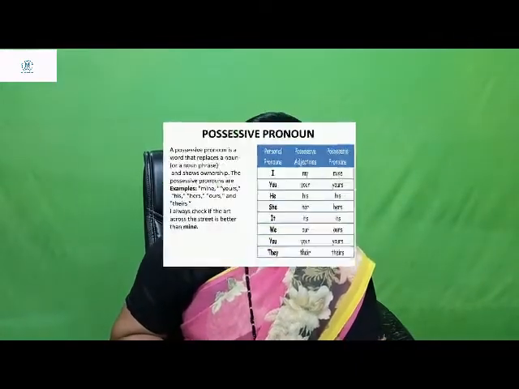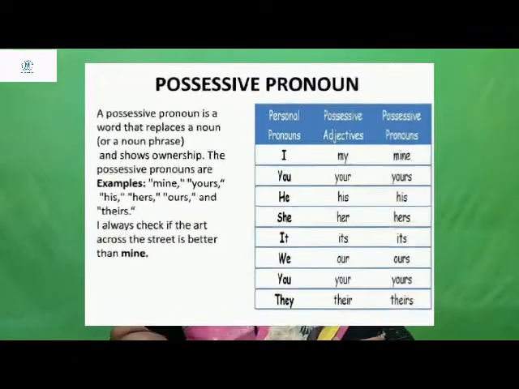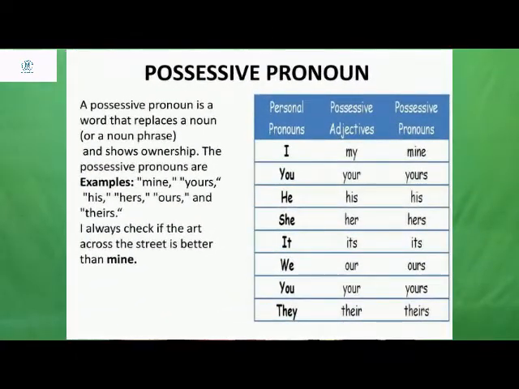For example: "I always check if the art across the street is better than mine." Think of an artist saying this to someone.